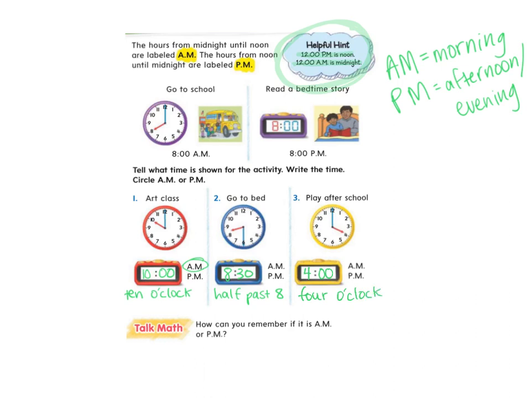So going to bed. Would you go to bed in the morning or the afternoon, evening? Afternoon, evening, right? So it's going to be PM, and we know that by looking right here at our little helpful reminder. All right, so the next one, playing after school. When would I do that? Morning, afternoon, evening? Afternoon, evening, it's going to be 4 o'clock PM.